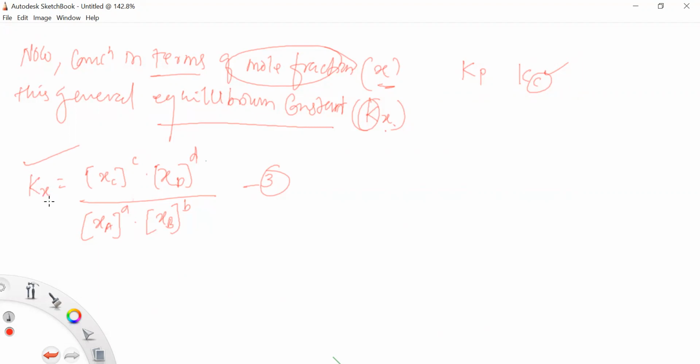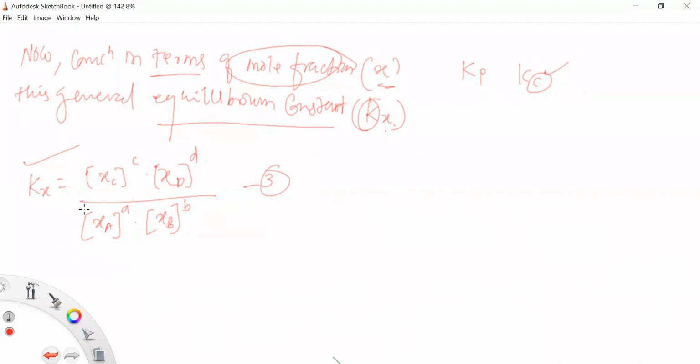So Kx is equal to the concentration of Xc raised to power c into the concentration of Xd raised to power d, upon the concentration of Xa raised to power a into the concentration of Xb raised to power b. So this is your equilibrium constant for the mole fractions, your reaction in terms of the mole fractions.